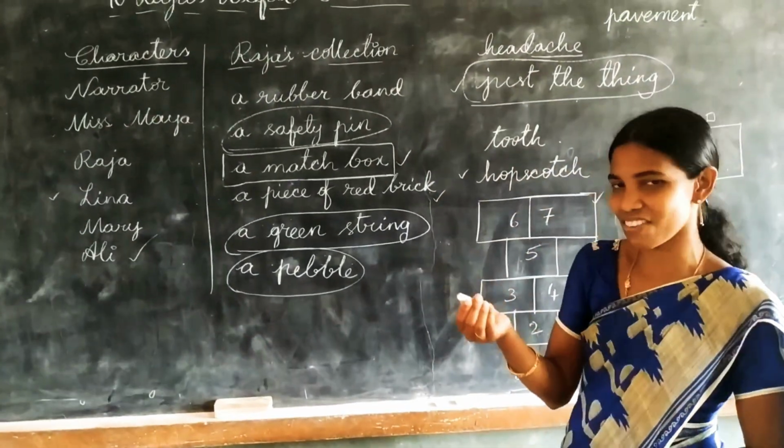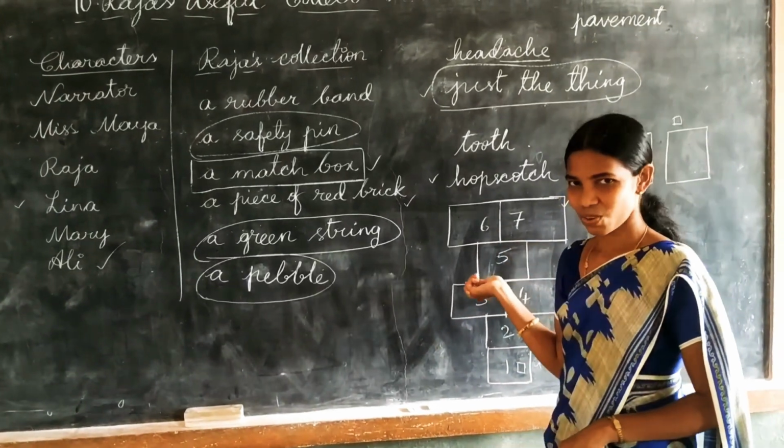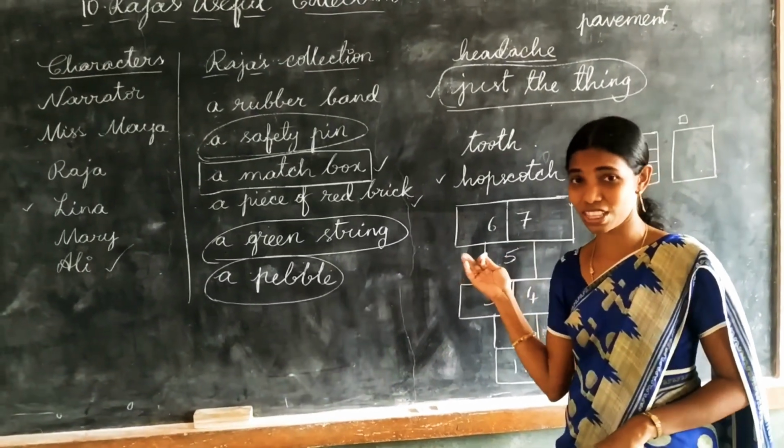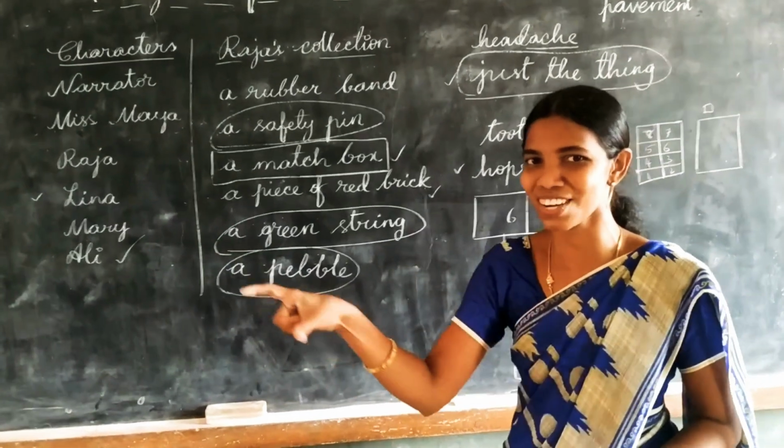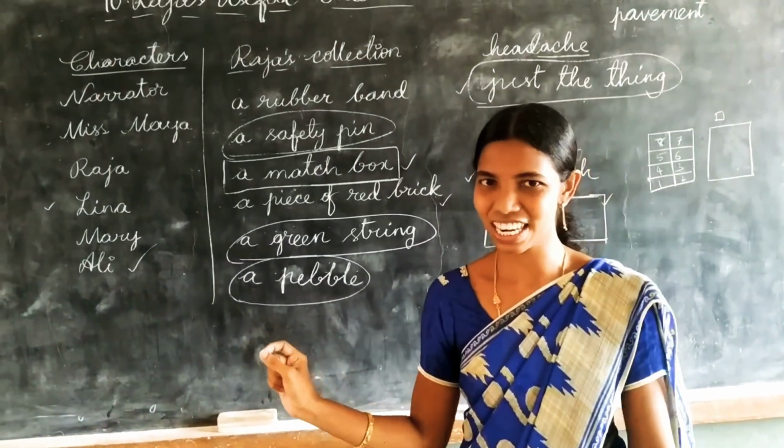As I am having a chalk piece here, I can write it as white. But there is a red brick available here, so she can use red numbers. She can write the numbers in red.